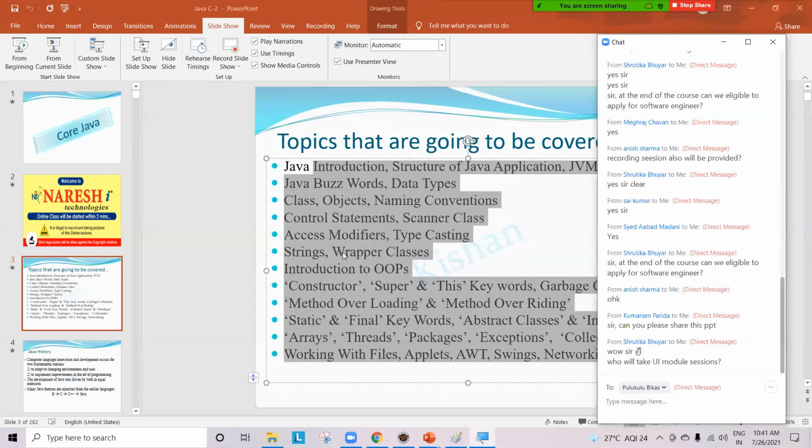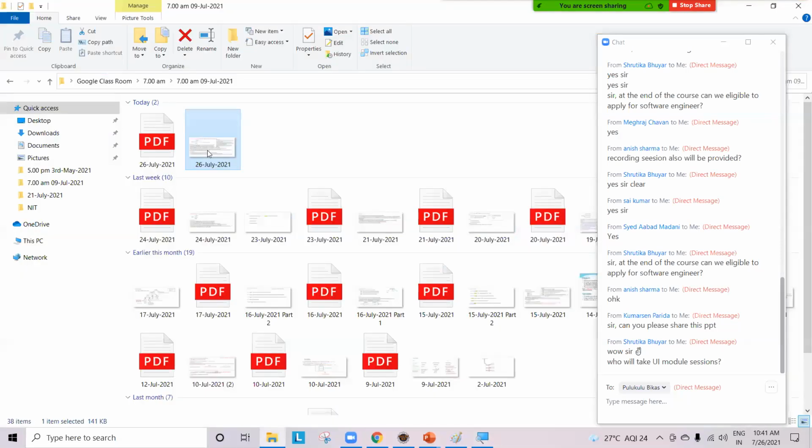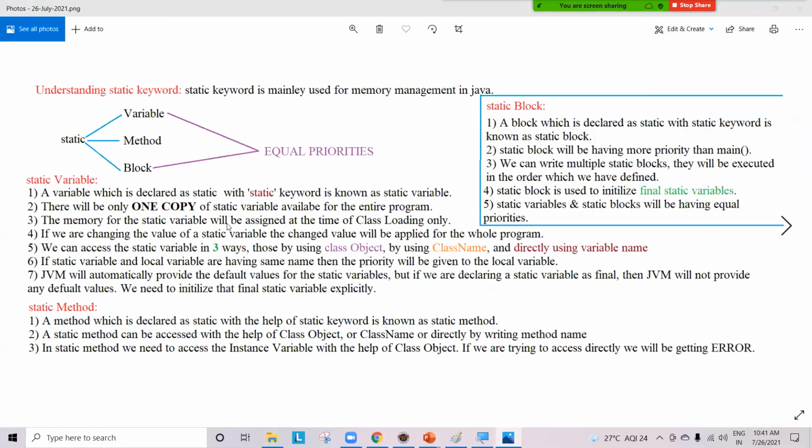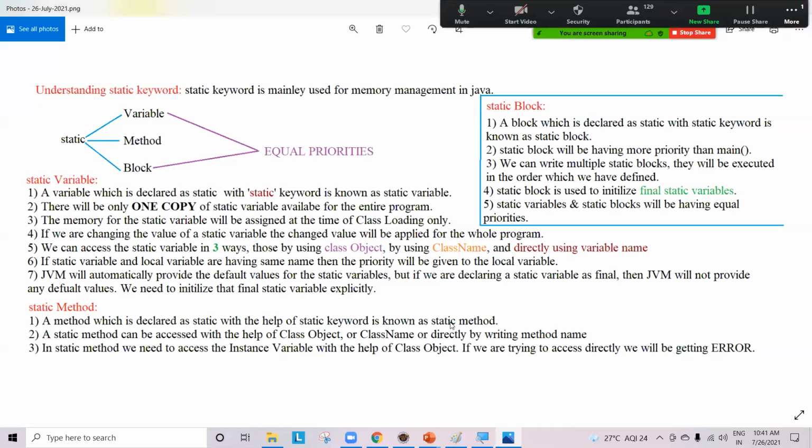So whatever PPT I have, everyday notes, whatever things, for example, let me show you. These are the notes which I have written in Paint. Whenever I'm explaining, I write in Paint. And along with this Paint, those notes also.